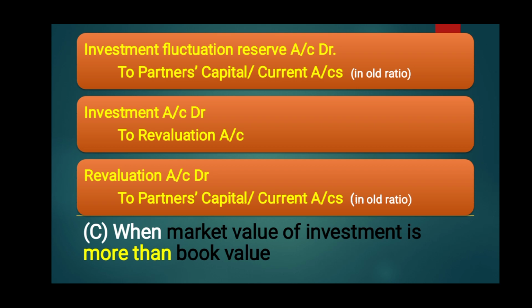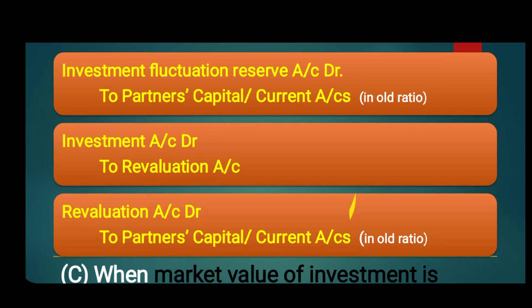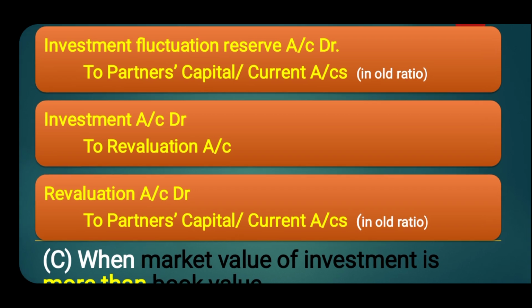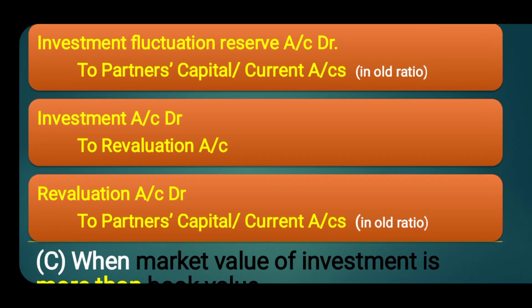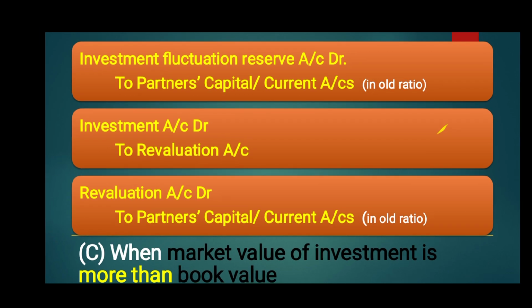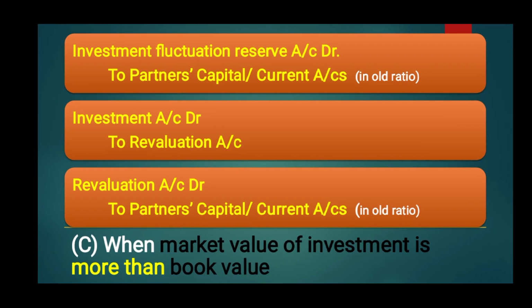First entry will be: investment fluctuation reserve account debit, to partners' capital or current accounts in old ratio. Second entry, because the value of investment increases, the investment account should be debited, to revaluation account, and because it is a gain, it should be credited to the revaluation account.